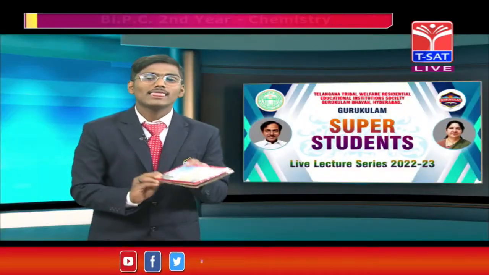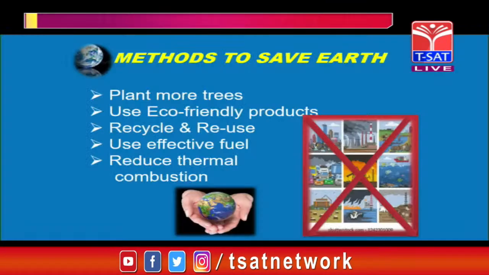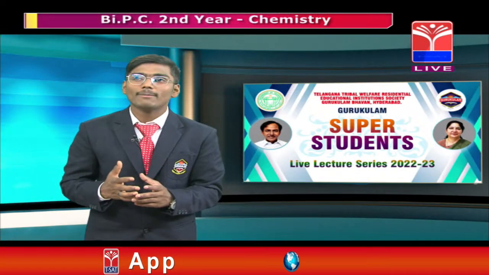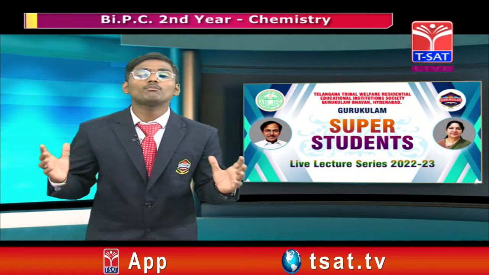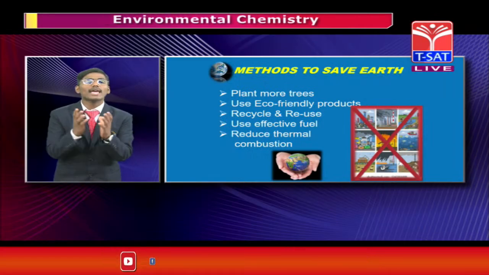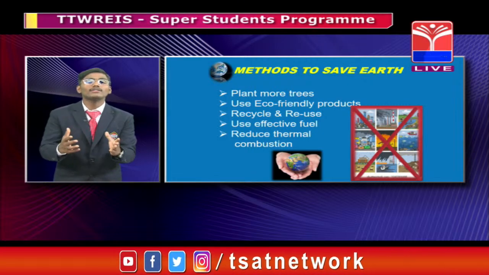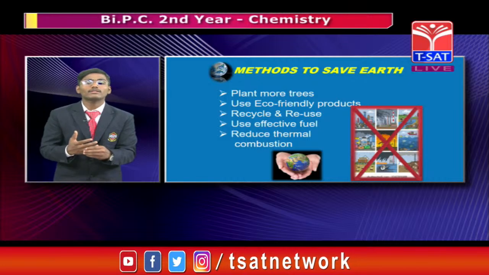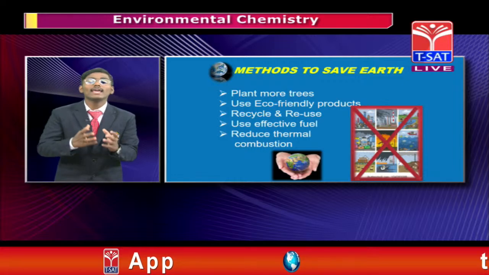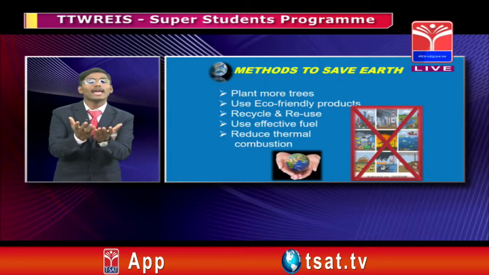So friends, let us now know the methods of prevention. To prevent this environmental pollution, we have to plant more trees, use eco-friendly products, recycle and buy recycled ones, reduce thermal pollution, and use efficient fuels like CNG and LPG gases. Plant more and more trees to balance the environment.